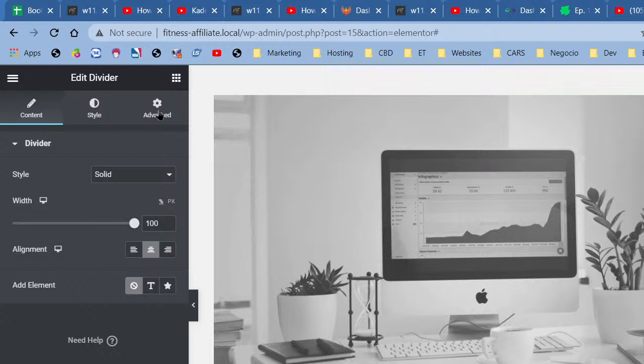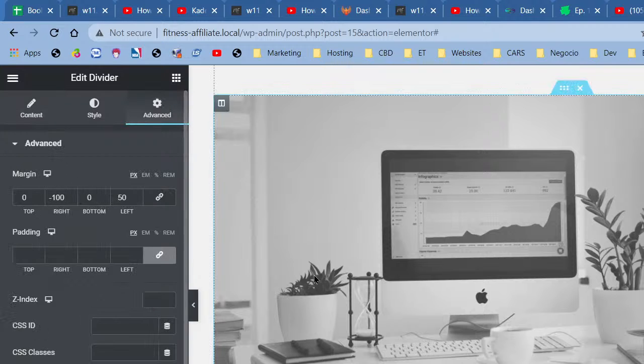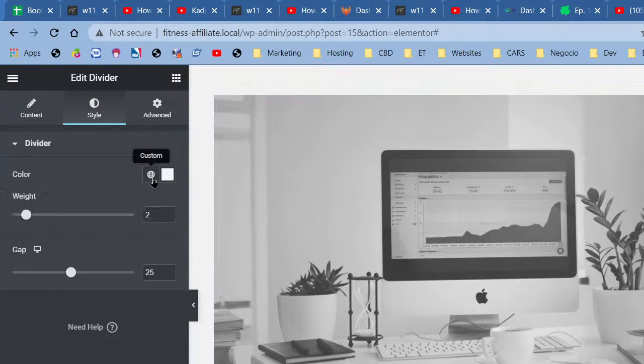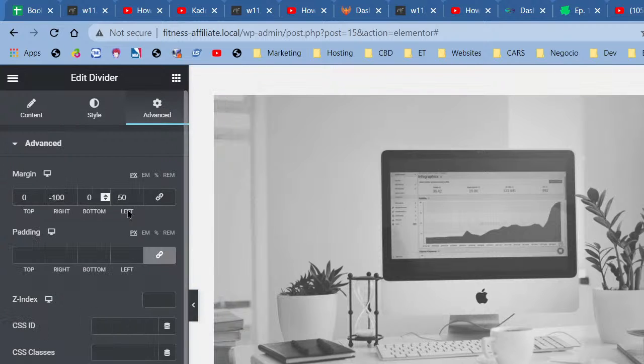I'm going to go to advanced. This right here is what causes it to go all the way over there. Let me change it to a different color so you can see exactly where it's going. So it goes all the way over there, right? So I'm going to remove this margin. The margin is outside of the element and the padding is inside of the element, right? So I'm going to go ahead and remove that. There we go. And it says 50 left. I'm going to remove that. And now we have it centered.